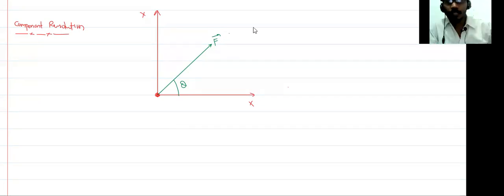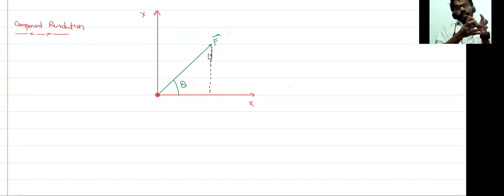So there is a force, and we are going to resolve this force. This force makes an angle theta with this line, and I want to break this force into two parts. Component means the part. We are going to break this force into two parts.